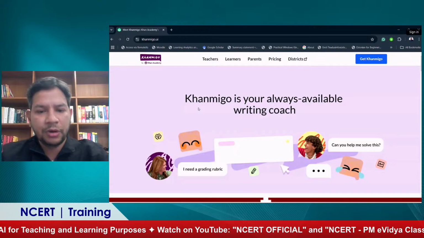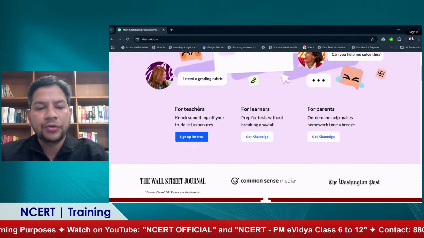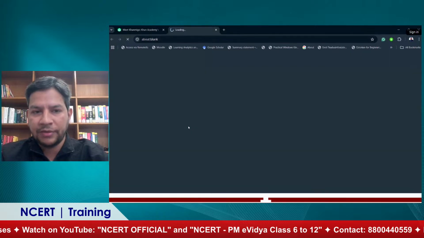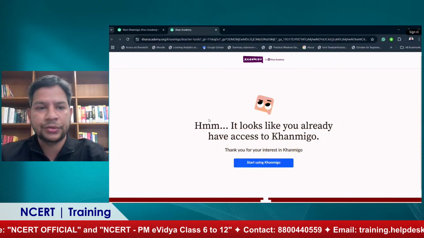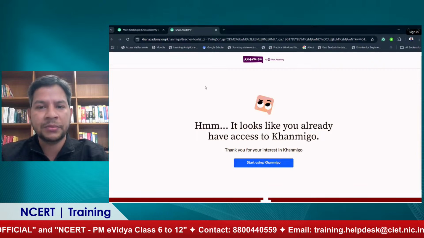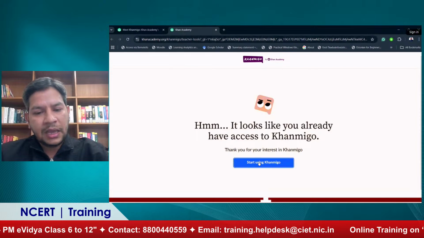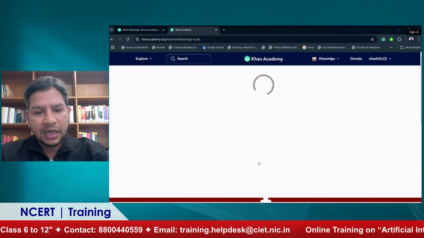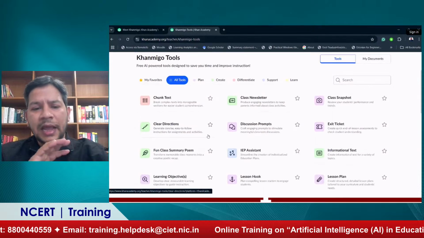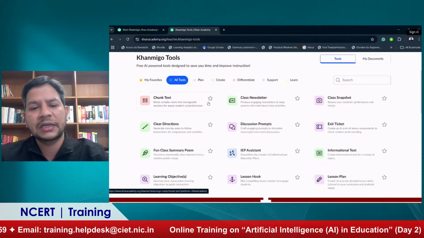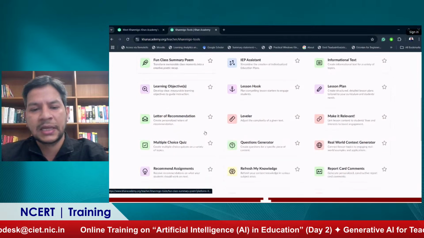When you go to Khanmigo, you will find this kind of interface, and here you sign up for free, for teachers. For students, right now it's not available in India. That's why I am recommending it for teachers. Once you click here, you click on start using Khanmigo. And then you can see that it has n number of tools, for example, chunk text, class newsletter, class snapshot, so many things.